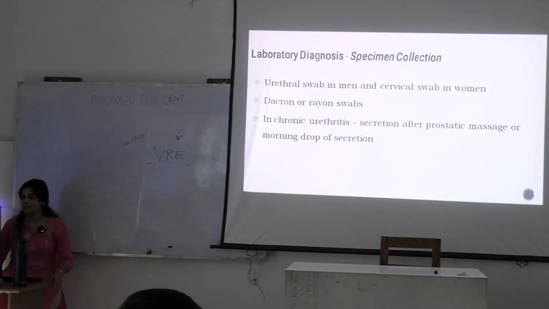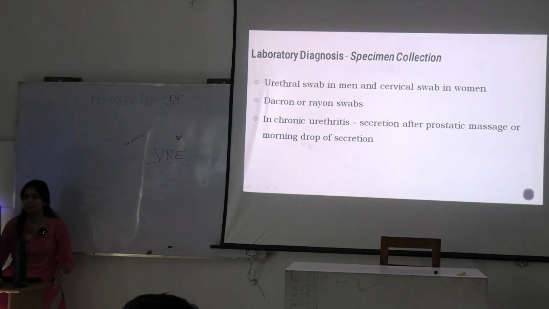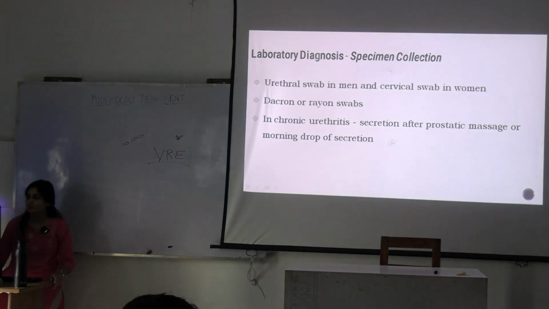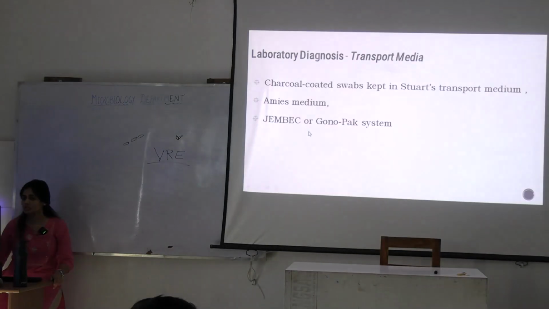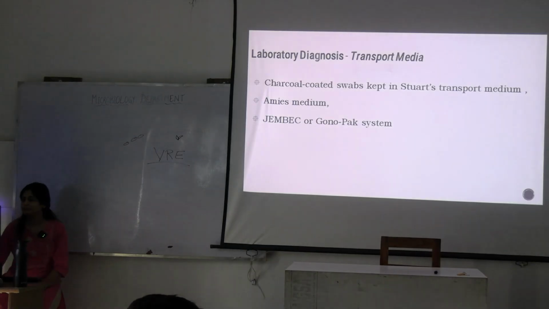The rest of the things you know, we discussed that you have to take the urethral swab and cervical swab in women, and urethral swab in men. You have to use Dacron or Rayon swabs, and in case of chronic urethritis, you have to apply prostatic massage to the patient and acquire the morning drop of secretion and do the laboratory diagnosis. What are the culture media for this? Anaerobic medium, Stuart's transport medium, Amies medium or Gonopak system. Okay.